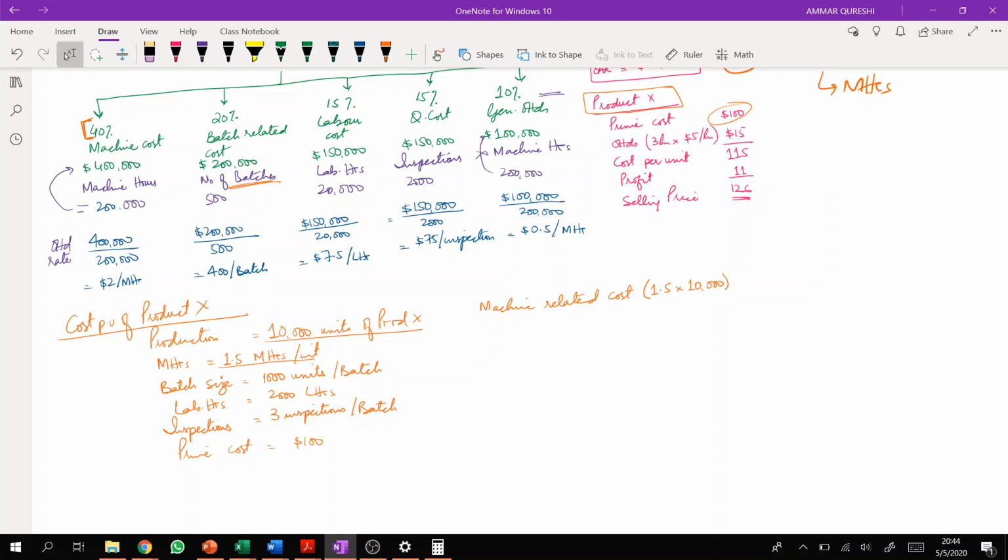And what is the overhead rate? The overhead rate for machine hours is $2 per hour, right? So we will multiply it with $2. So 15,000 multiplied by 2 is around 30,000, right? Now we are done with this cost. Now the second one is batch related cost.